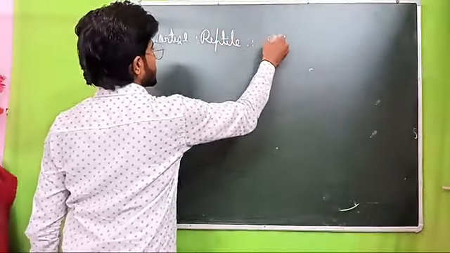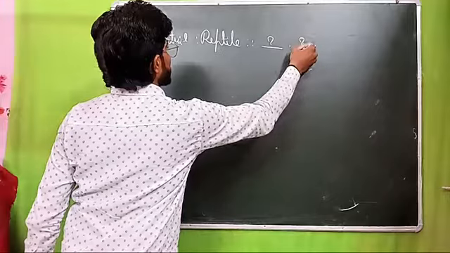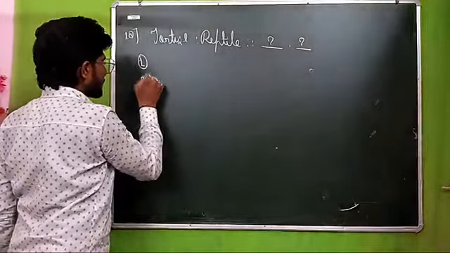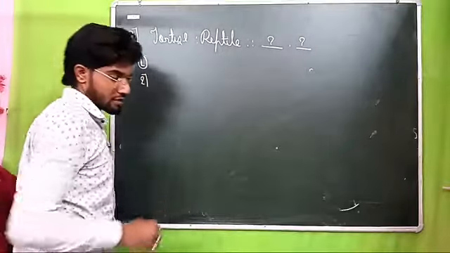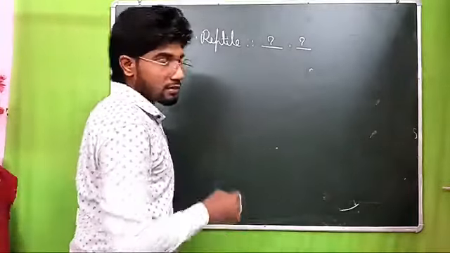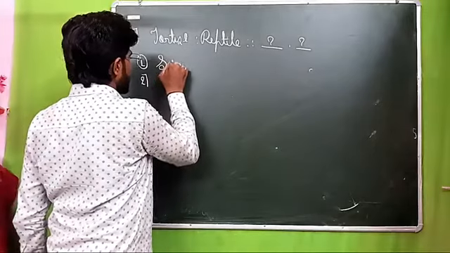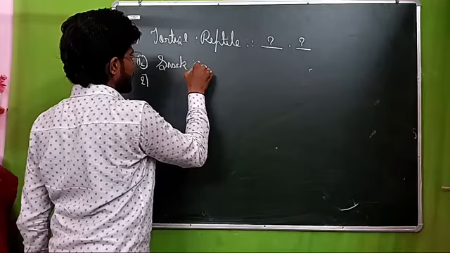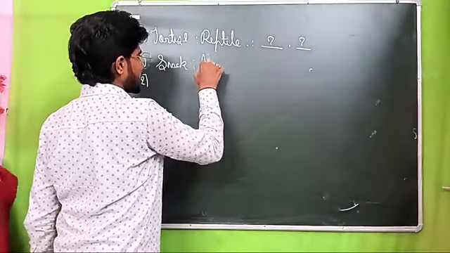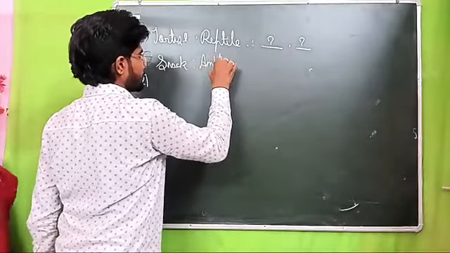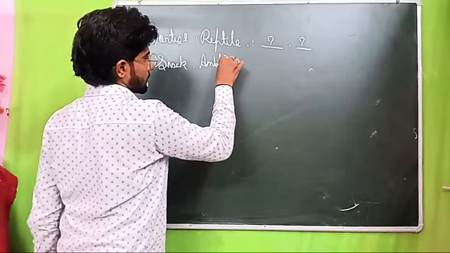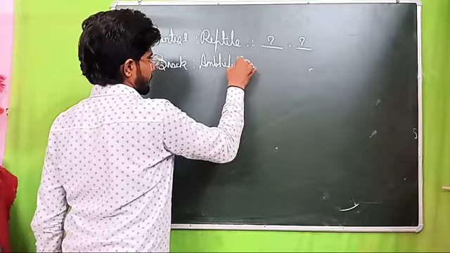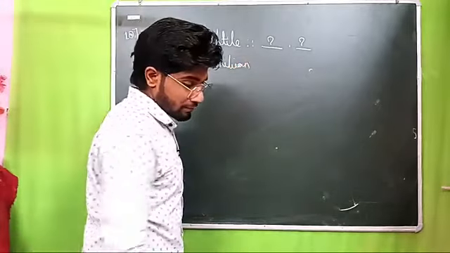Find the same relation among the options, the two words which match together. Option number one: snake related to amphibians. Snake is related to amphibians. Got my point? Amphibians.